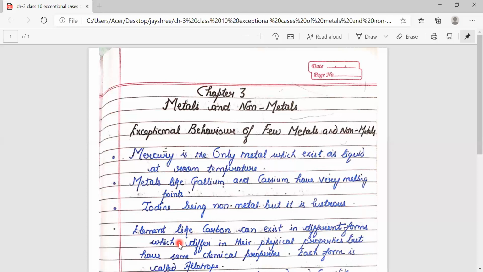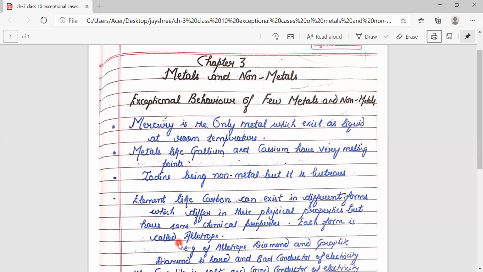Next, elements like carbon can exist in different forms. These forms differ in their physical properties, but they have the same chemical properties. What do you mean by different physical properties? These forms are known as allotropes. Examples of allotropes are diamond and graphite. Diamond is hard, but graphite is soft. So they have different physical properties.